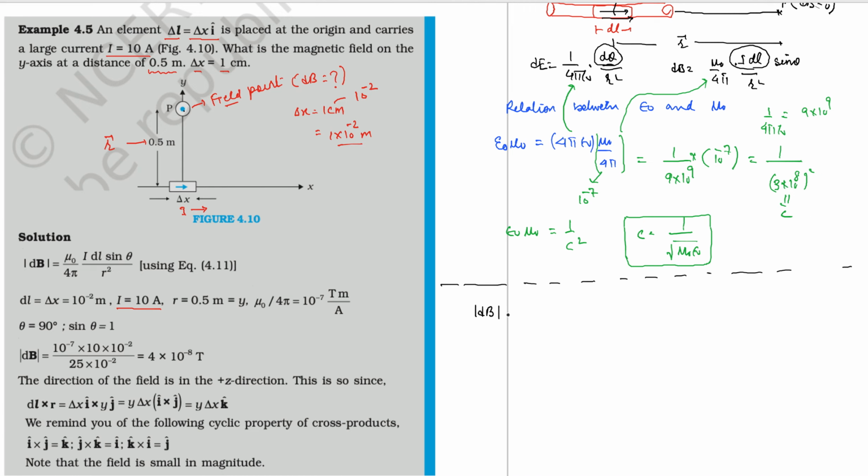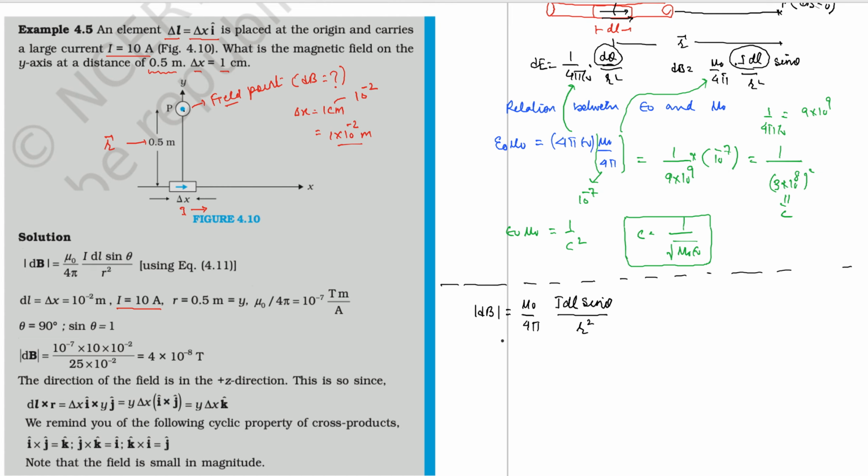Magnitude of the small magnetic field at point P is: mu naught by 4 pi, that is a constant, equal to 10 to the minus 7, times I dl, the source that is producing that magnetic field, and sine theta, the angle between dl and r, divided by the square of the displacement vector, from the current element to the field point, right? So this is all already known to us.